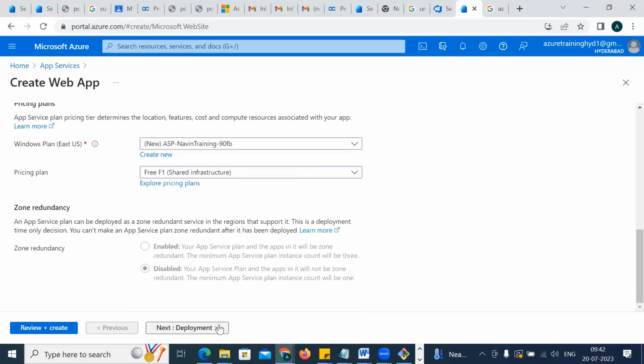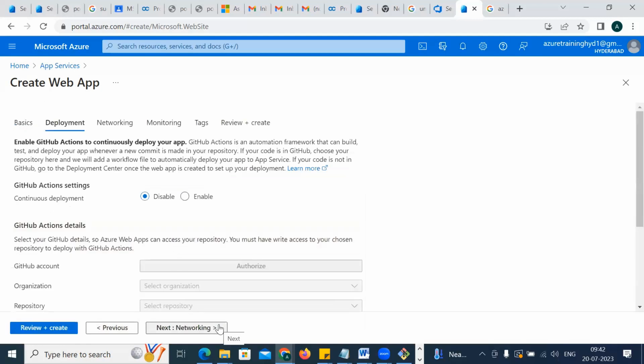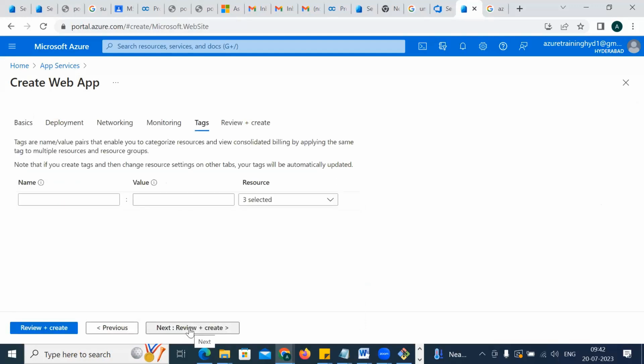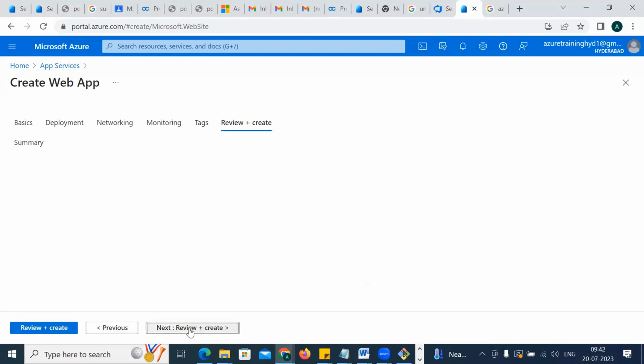You have a next option called Deployment. Just click on Deployment. This part is not mandatory. This is all about the GitHub part and all, so you can just ignore it. Just go to Networking, Monitoring, Tags. The first page and last page are mandatory. Go back to Review and Create.